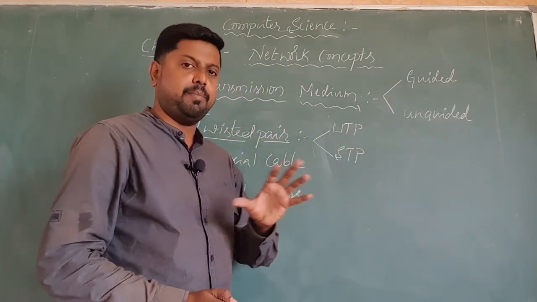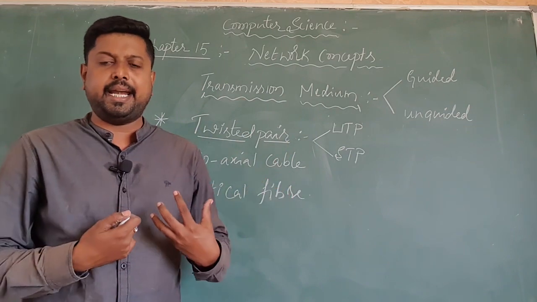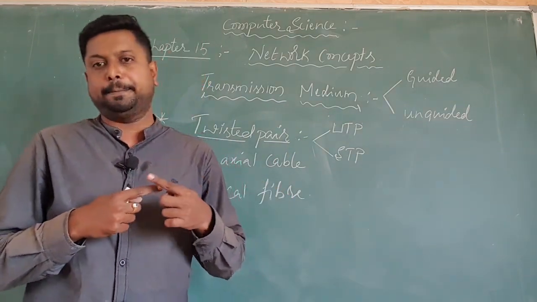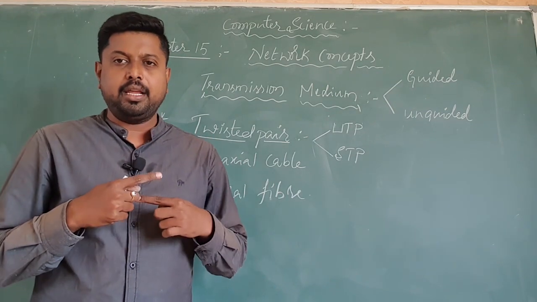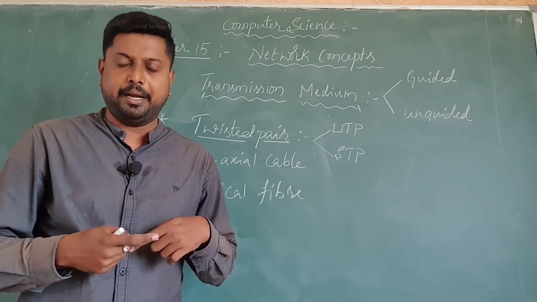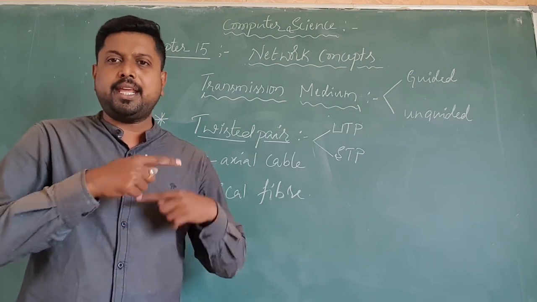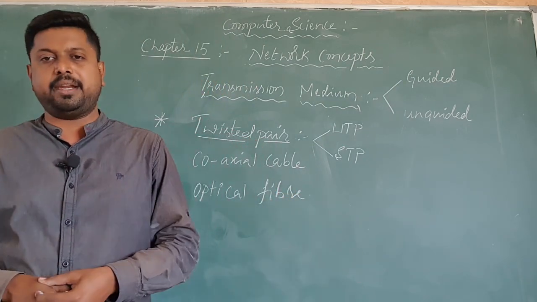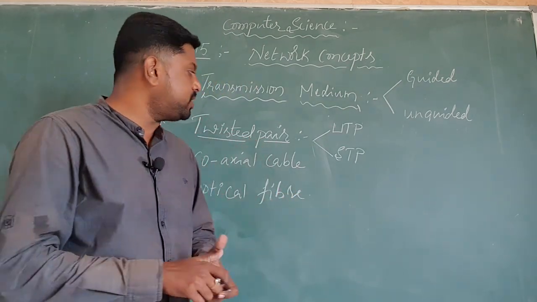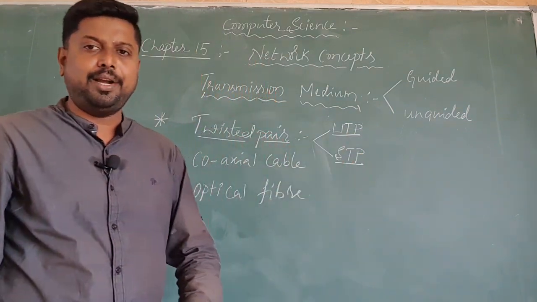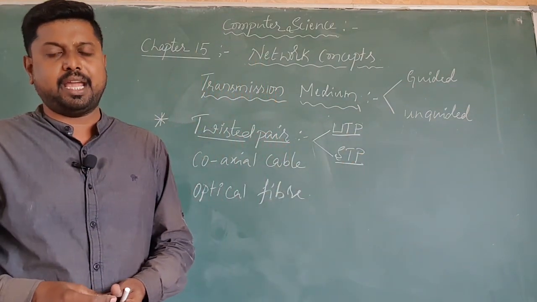Unshielded twisted pair cable. From the name itself we can get an idea. Shielded means a protection layer for the cable. If a cable has a protection layer, that means it is shielded. If a cable has no extra protection layer, that is what we call an unshielded twisted pair cable. In the twisted pair cable we have both types, unshielded and shielded twisted pair cable, dear students.